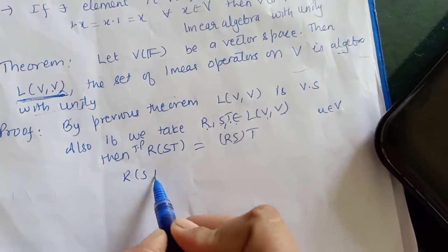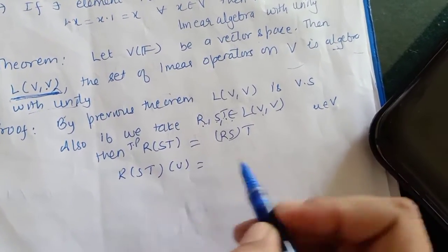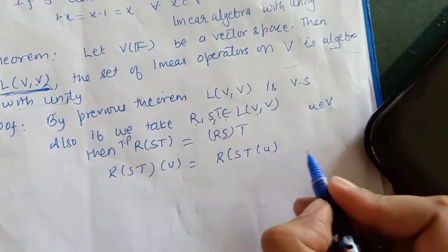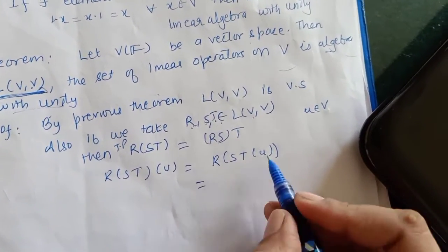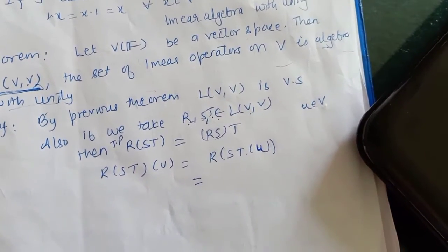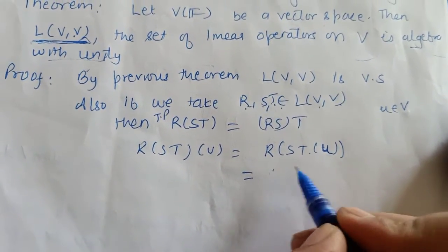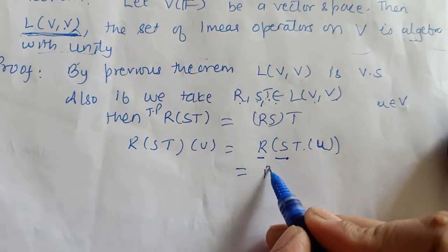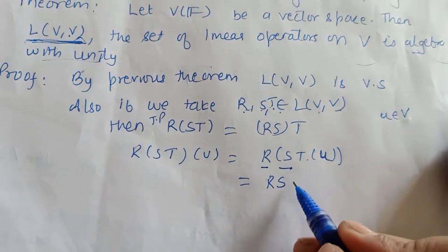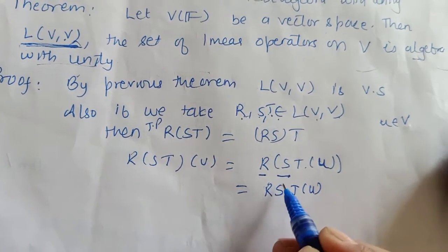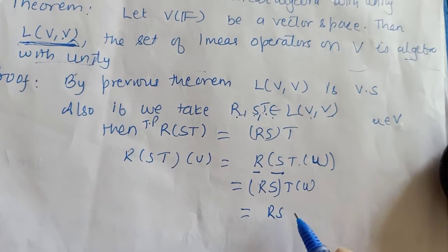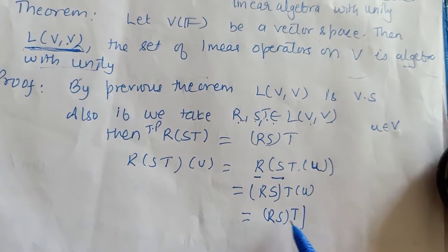So RST of U, how will it look? Now observe this R into S, I am combining it as RS, and I am writing this T of U like this. So this is RS, now I am writing this T.